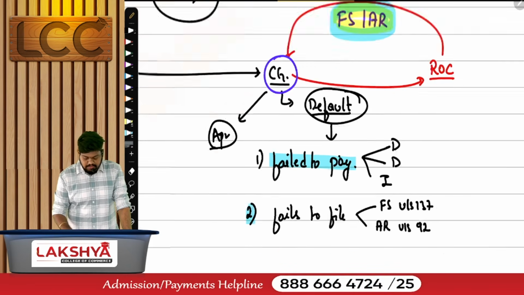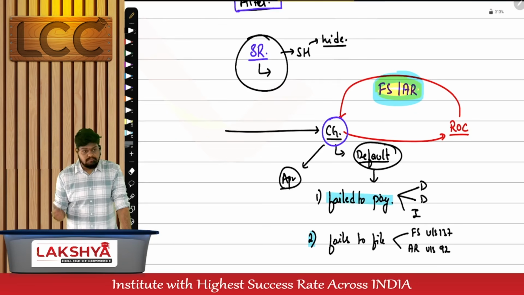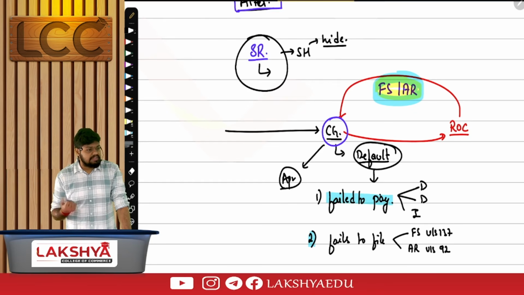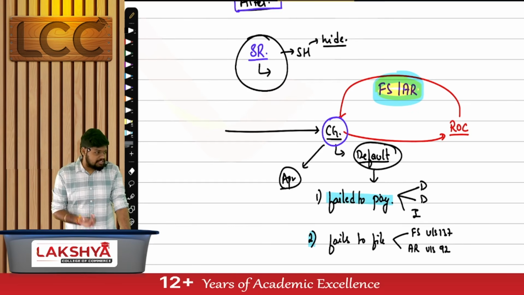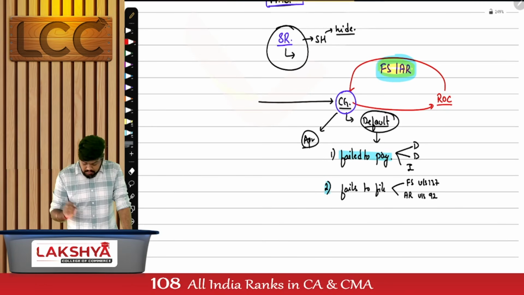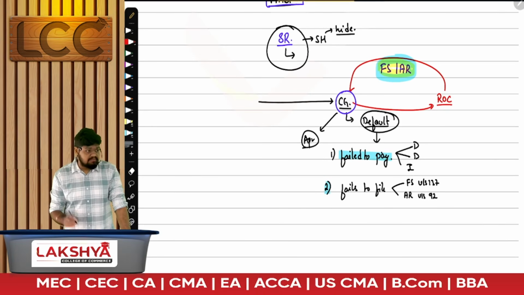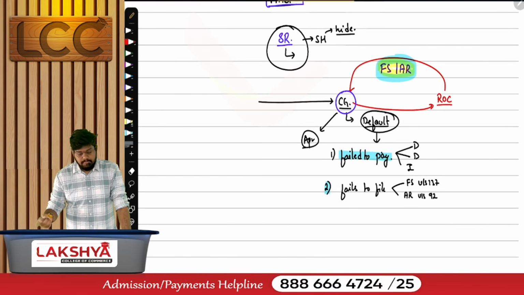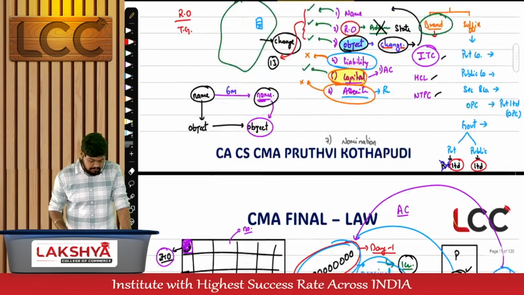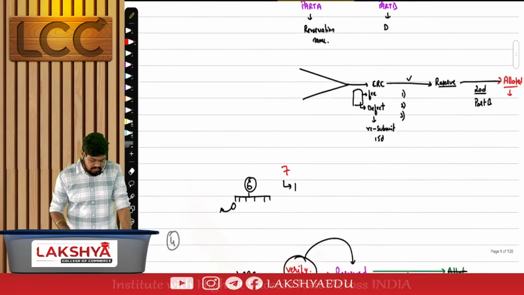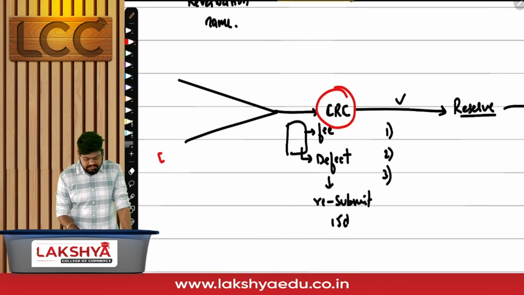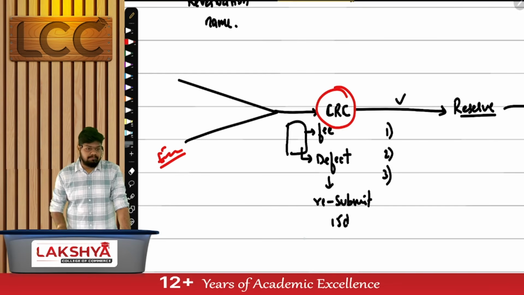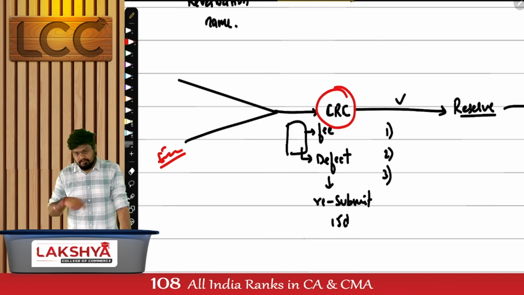Once approval is received, have you changed the name? No. You just got a green signal from the central government that you can change it. Now you have to actually change it by submitting documents to the ROC. I hope you are able to conceptually understand it from here. Once you got the approval, think. Can I say you have to now make an application to CRC, existing company, for reserving a name? This entire process will happen.